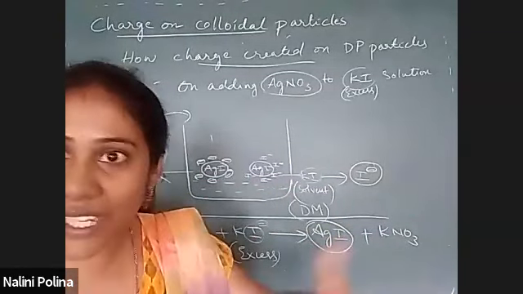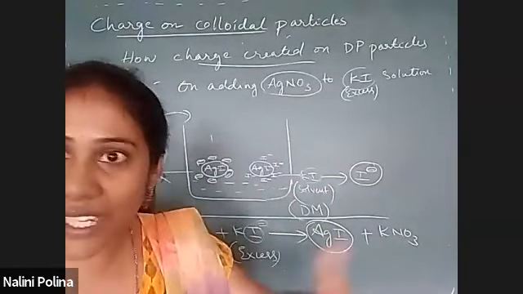Some are asking about KNO3. KNO3 stays like that. In KNO3, the K ion does not match with AgI, and the NO3 ion does not match. Those ions do not get adsorbed. For adsorption, the structure has to sync a little. Either the Ag ion or the I minus ion can get adsorbed on AgI. It's not K plus, it's not NO3, it's not any ion. It can be Ag or iodine. But the Ag ion is not there in the dispersion medium.